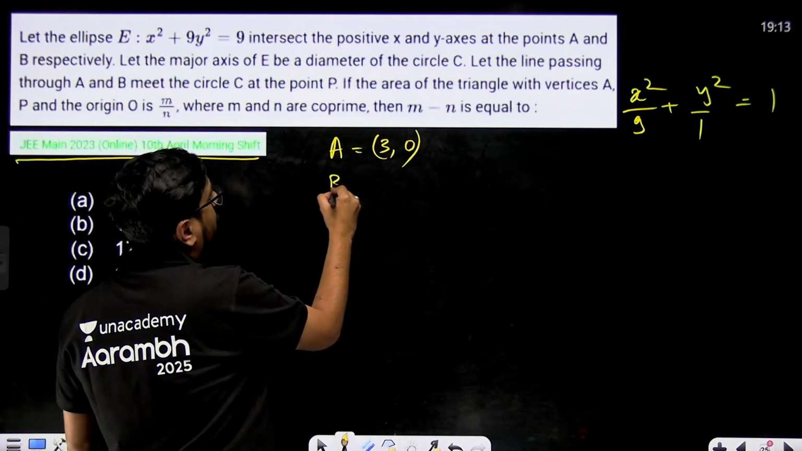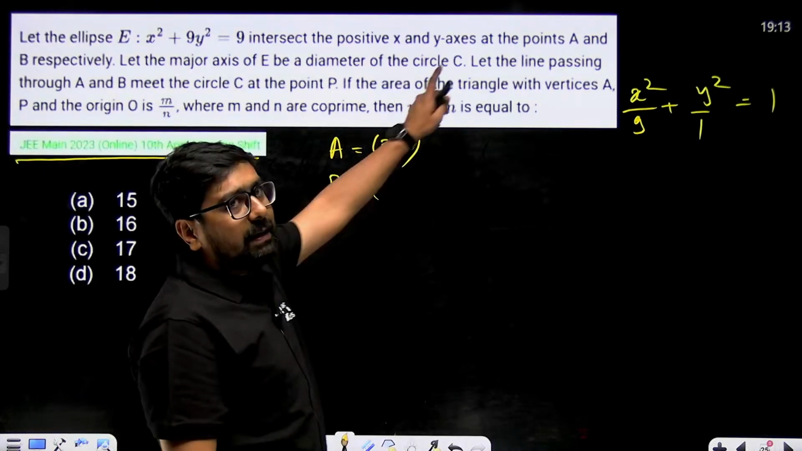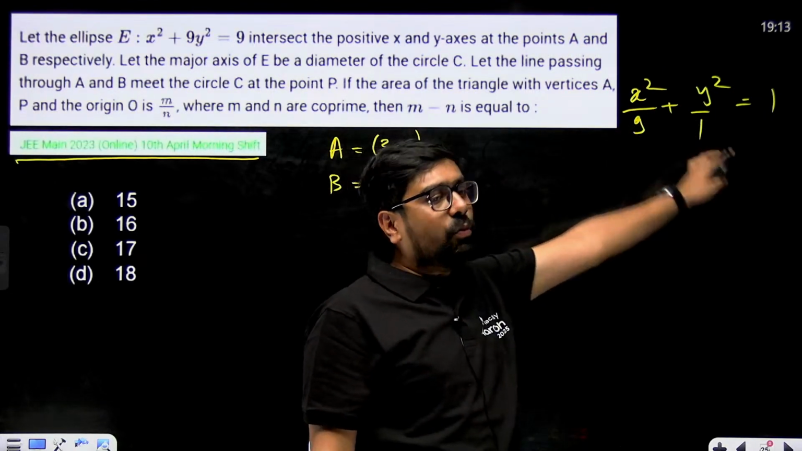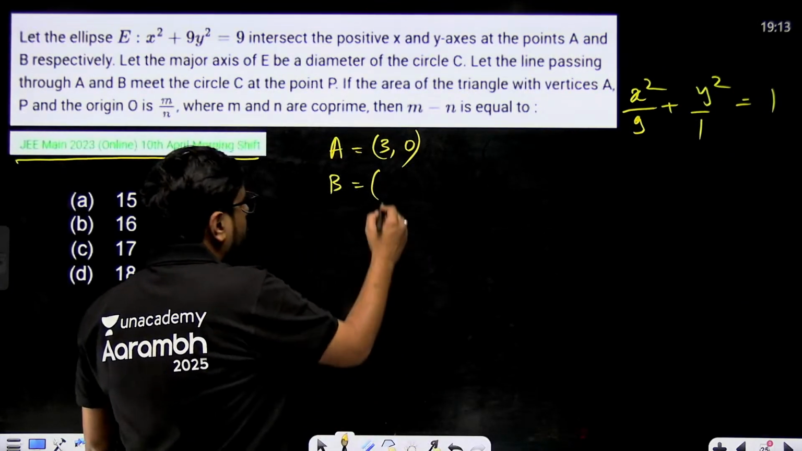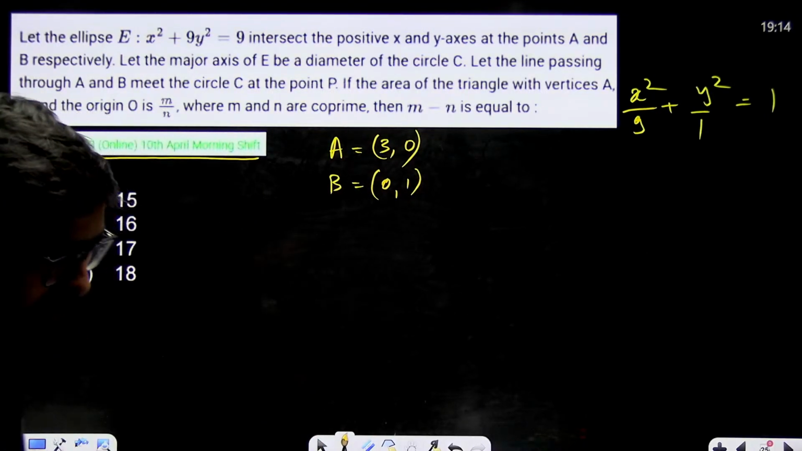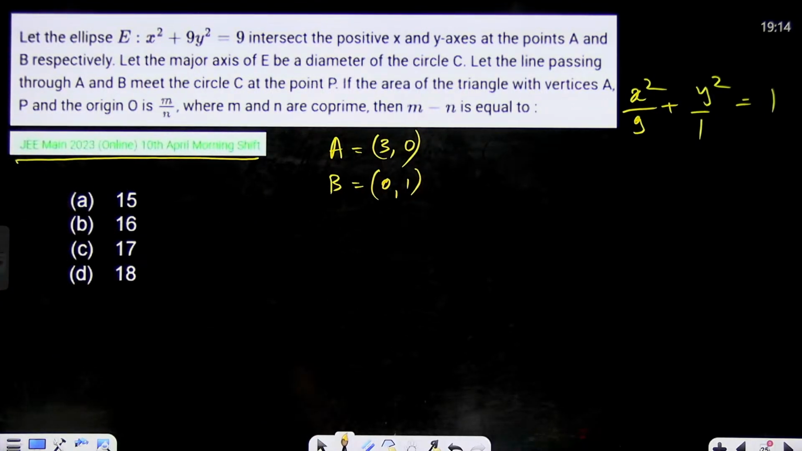Similarly, point B also we can find. At point B, it intersects the y-axis, so x will be equal to 0. When x is 0, y will be equal to 1. So (0, 1) will be the point named B. So both the points we have: (3, 0) and (0, 1).